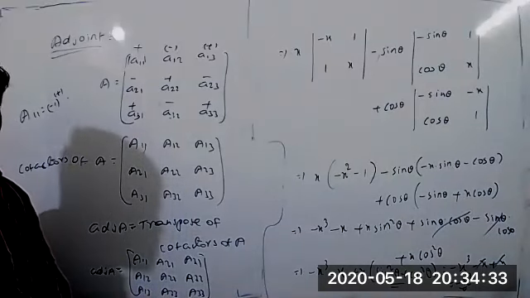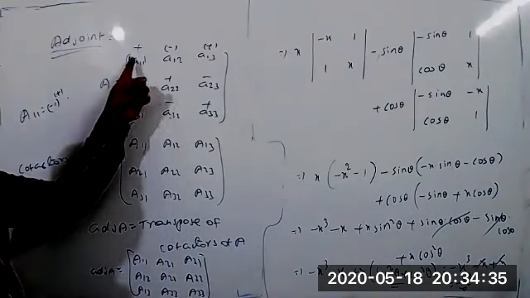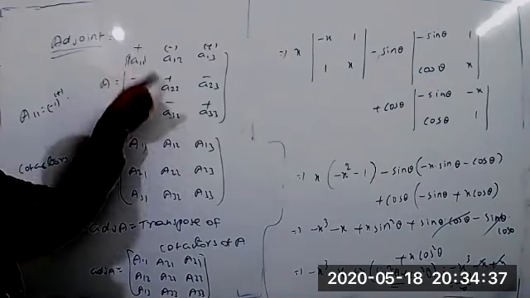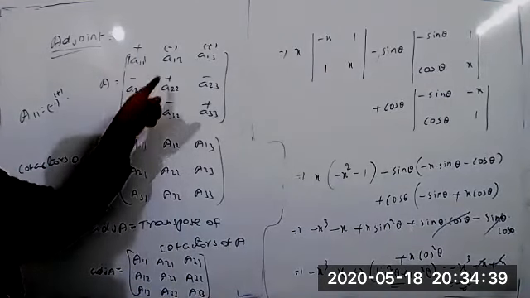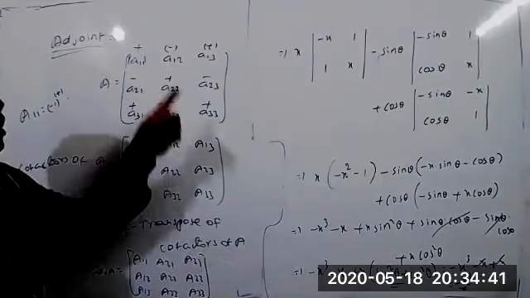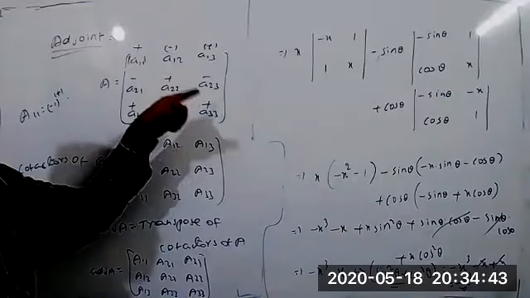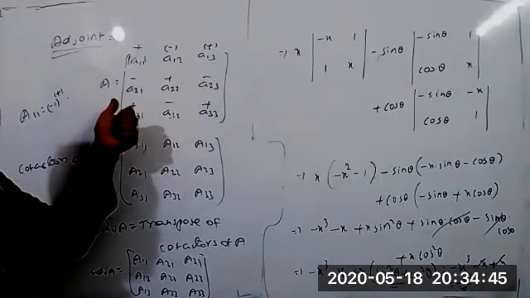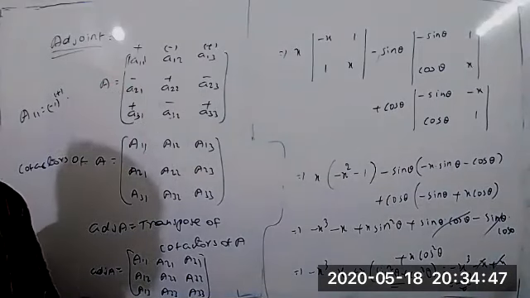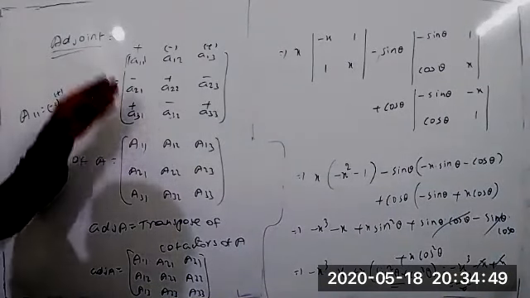For a 2 by 2 matrix, I already gave the idea. You just interchange A and D, and for B and C you change the sign: if given positive, write negative, and if given negative, write positive. You can follow this procedure. Understood now? This is the concept related to the adjoint.